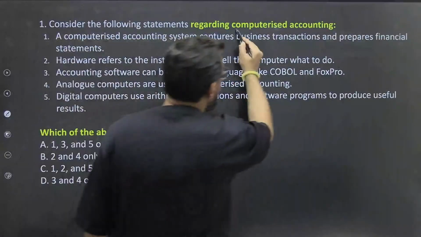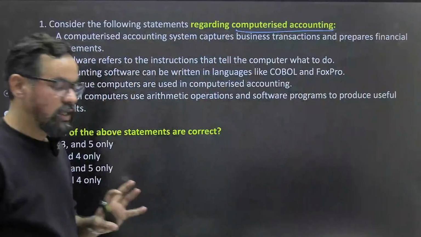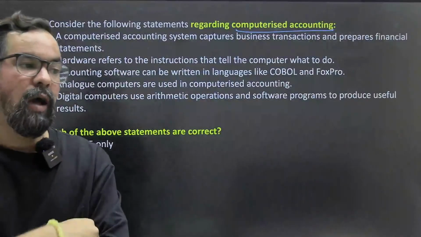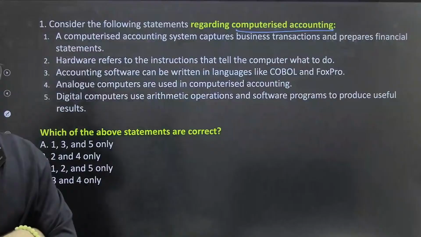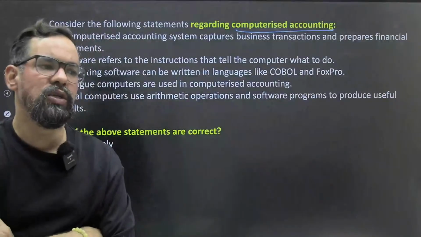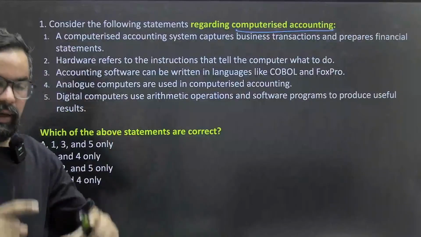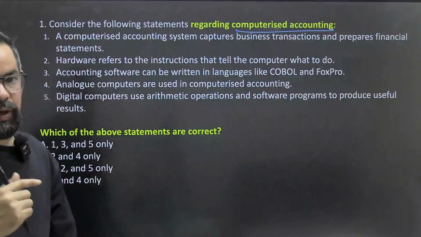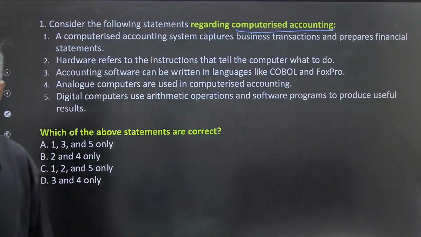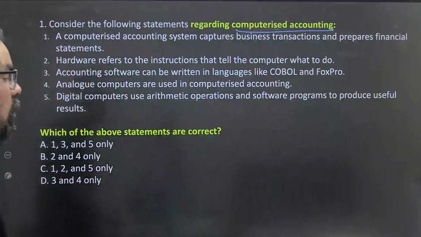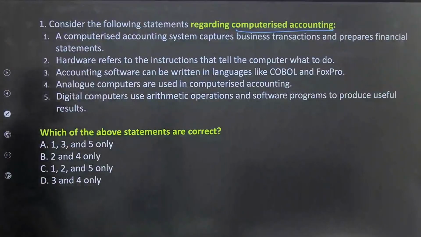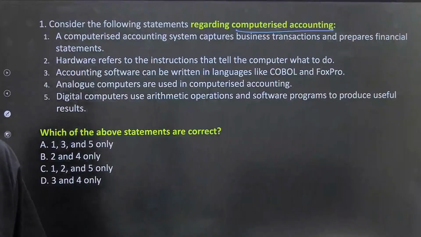Regarding computerized accounting, this part is important because so far we have had practice questions in computerized accounting but not in that much detail. This time I have created 1-mark questions around the Macmillan statements, and you guys are going to face questions on that particular area also, so please take care of this. For the next 15 minutes we will be spending time on this particular area, and these are the exact questions which you are going to face in your upcoming examination, similar kinds of things.